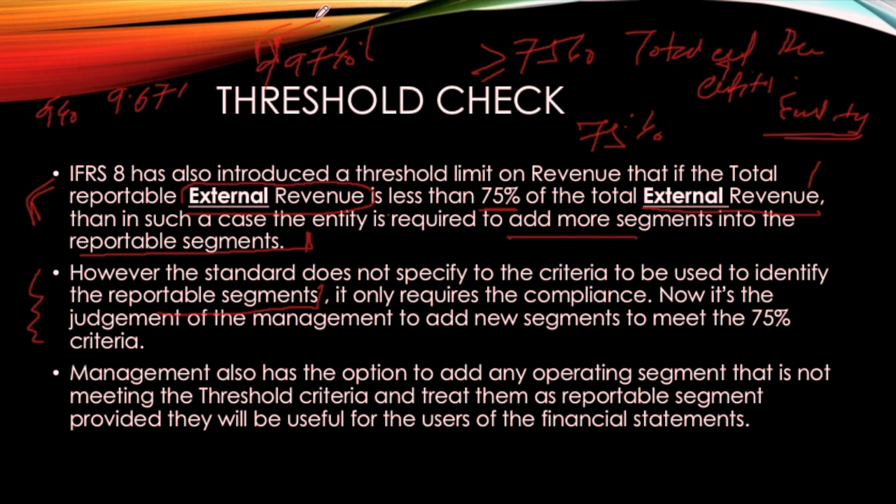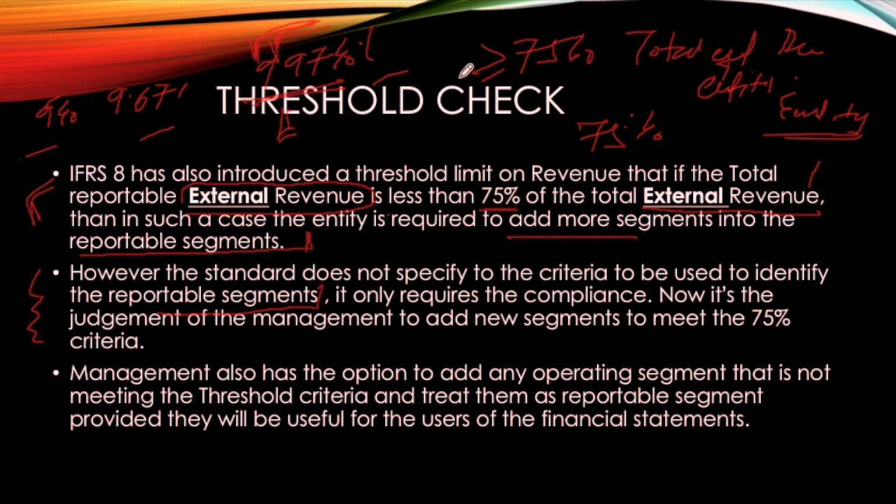Then the entity has to add this 9.97% segment. This is not the case here. They can choose any operating segment from here, and there is no specific criteria or order specified by IFRS, provided it complies with the 75% external revenue requirement.